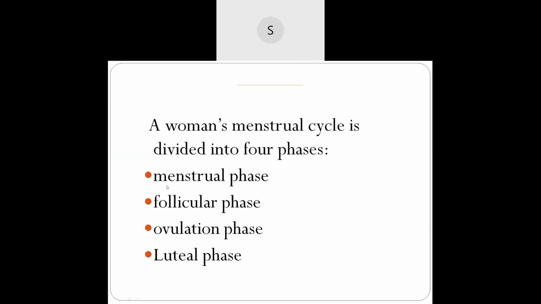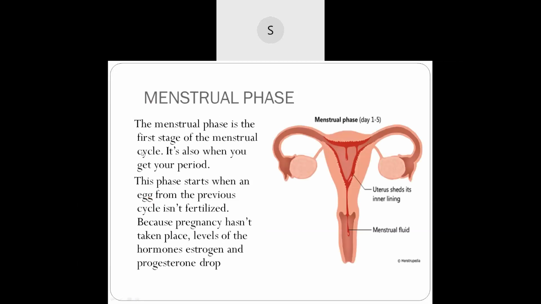Luteal phase. Say from the beginning, serial wise. It's given on the screen itself. Menstrual phase, follicular phase, ovulation phase, and the luteal phase.